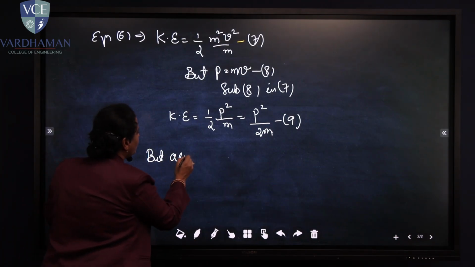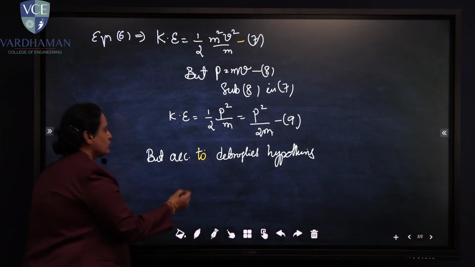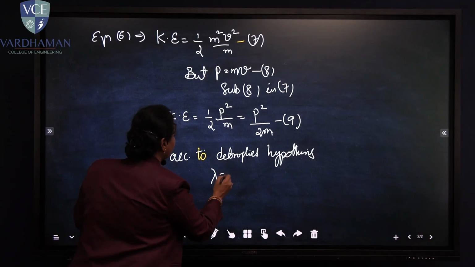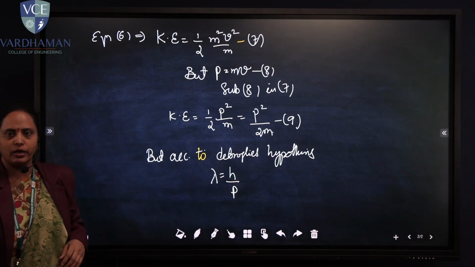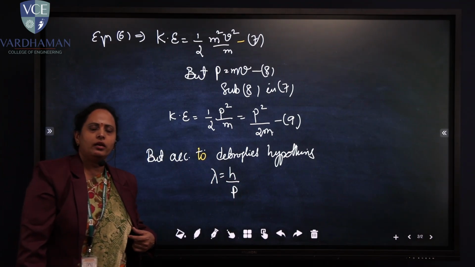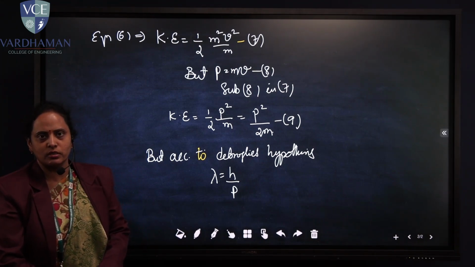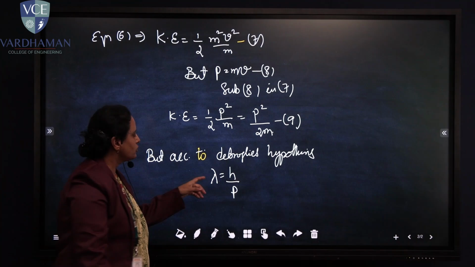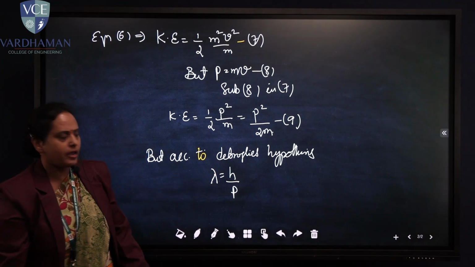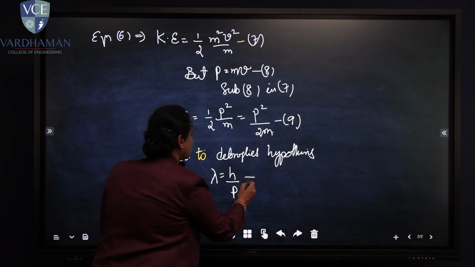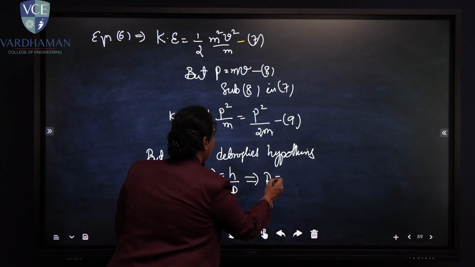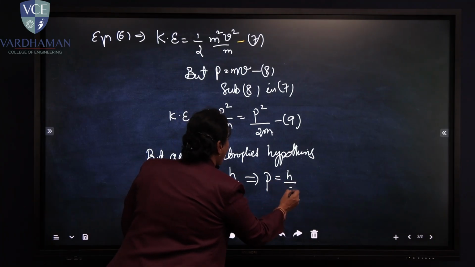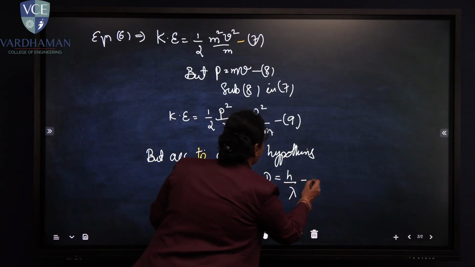But according to de Broglie's hypothesis, λ is given by h/p. We already derived this equation in the de Broglie's hypothesis video, so just go through that particular video. The same can be written in terms of p as p = h/λ. Make it equation number 10.